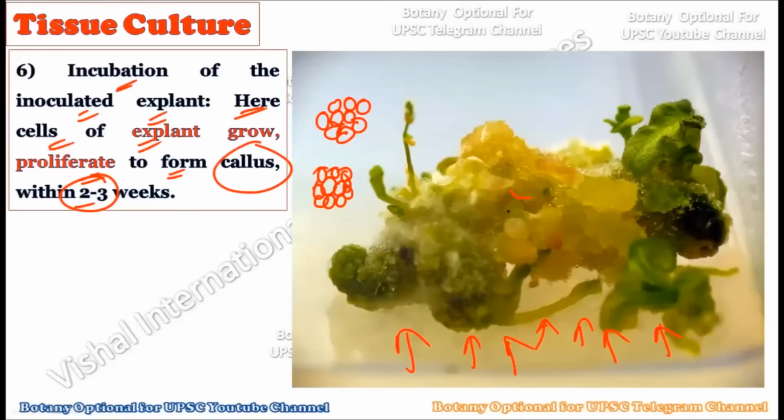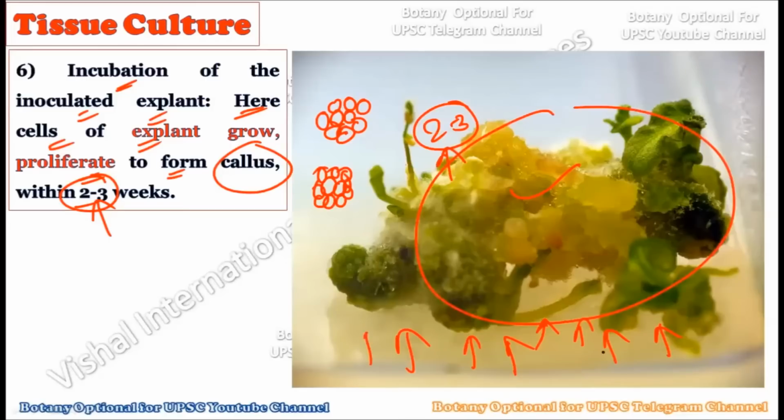The undifferentiated mass of cells will be created within 2 to 3 weeks, using the nutrient medium present in that flask.